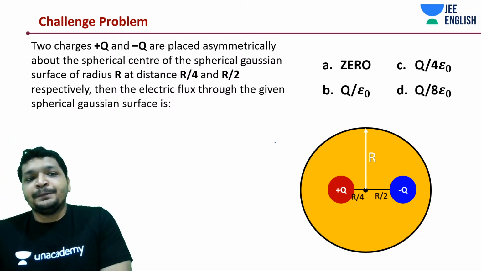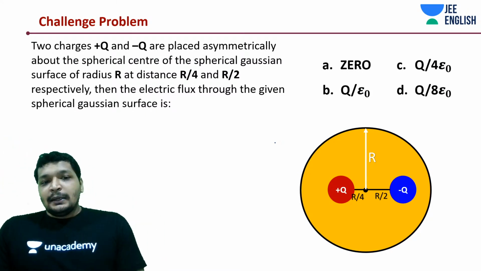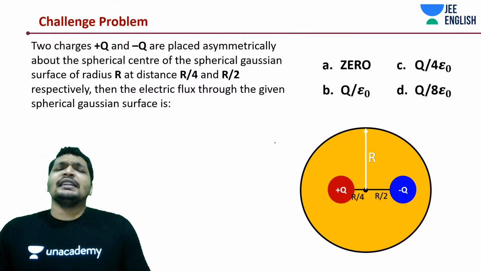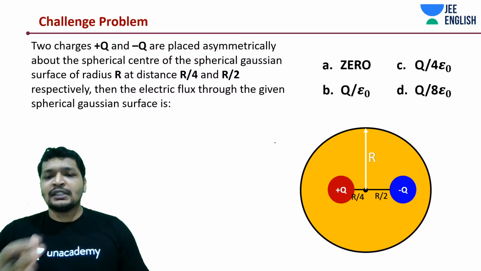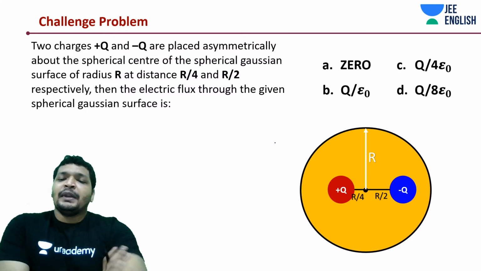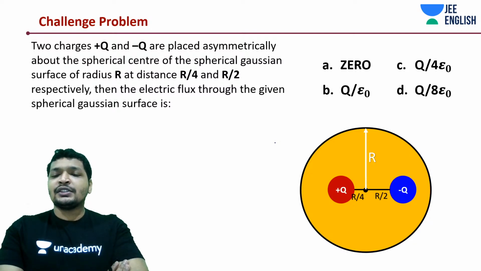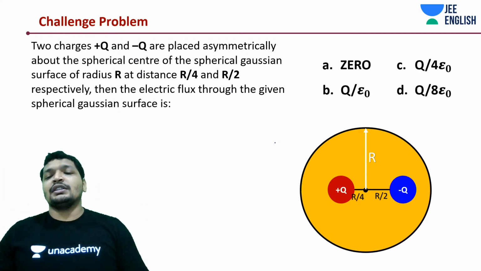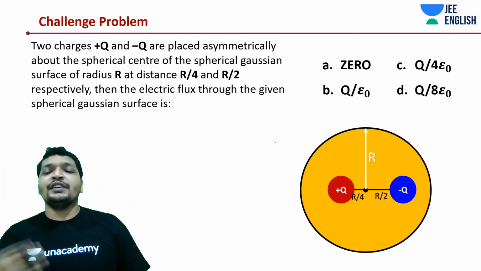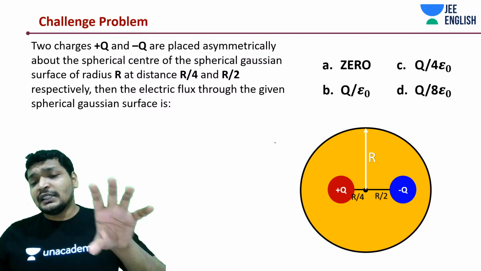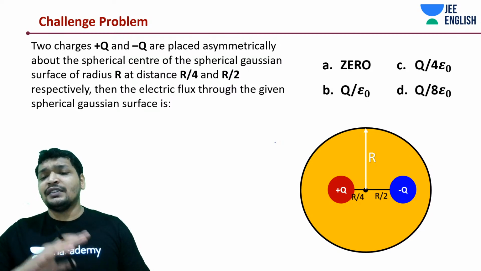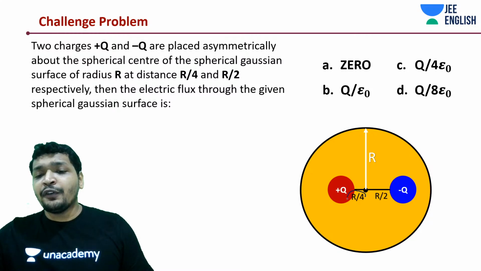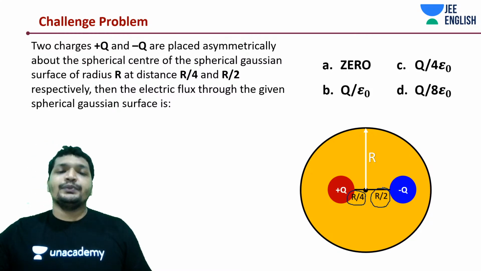Good, Aradhya, good. There are two charges, plus Q and minus Q, placed asymmetrically about the spherical shape. Notice the diagram: plus Q in red, minus Q in blue, and there is a Gaussian surface. It is a Gaussian spherical surface in orange, which has radius r, but the plus Q charge is placed asymmetrically with respect to the minus Q charge. One is placed at r by 4 and the other is placed at r by 2.